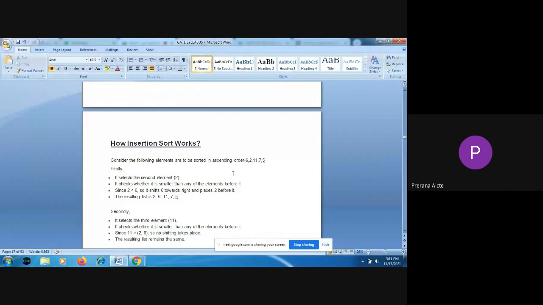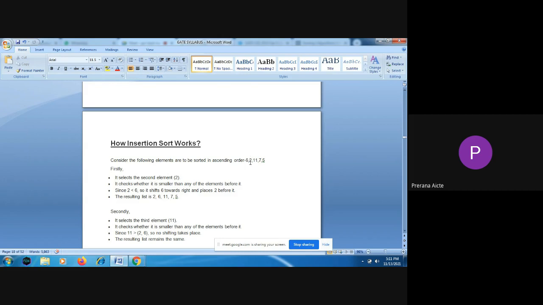First it will take the first element, and then it will take the second element, and it will check whether the elements before that element are smaller or not. If so, it is going to swap.